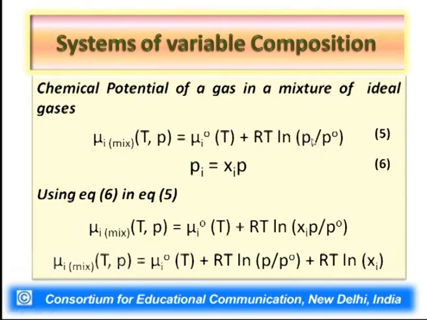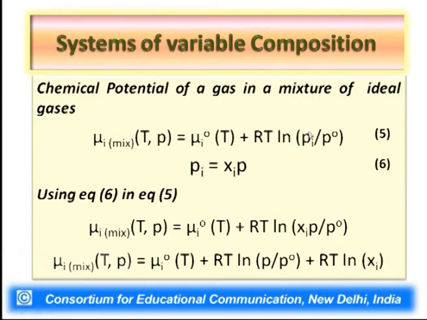It is important to note here, earlier when the substance was pure, instead of Pi there was P, which means the total pressure of the gaseous system. Here, if there are a number of gases, each gas will exert its own pressure and the total sum would be the total pressure of the system. The contribution that each gas makes towards the total pressure is called its partial pressure.